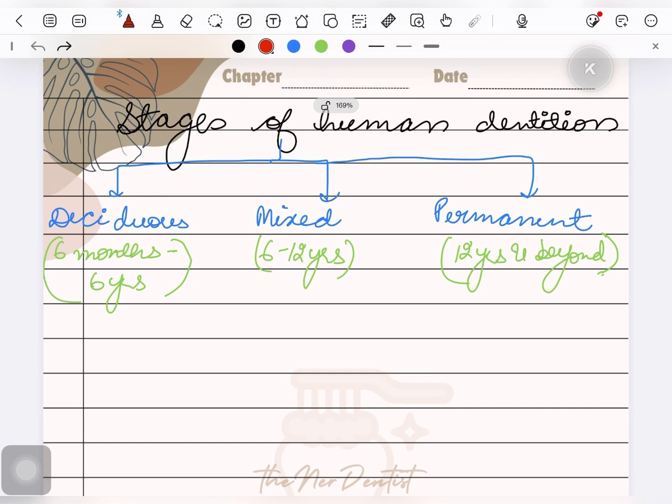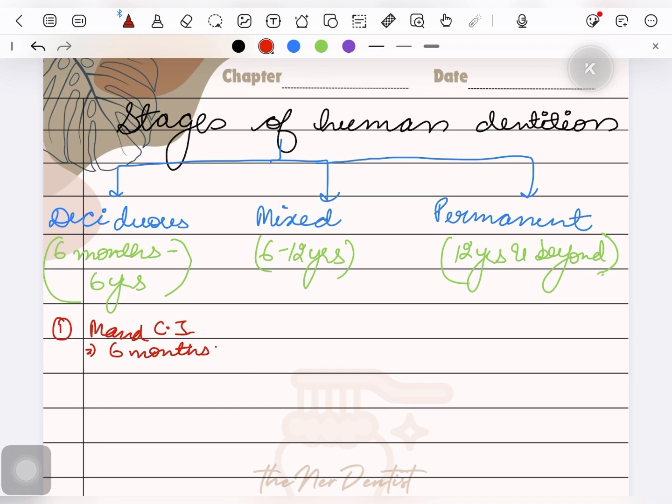Next topic is the stages of human dentition. There are 3 stages through which a human dentition develops. The first is the deciduous dentition period, second is mixed dentition period, and the third is permanent dentition period. The first, the deciduous dentition period, starts when the first tooth erupts into the oral cavity, and the first tooth that erupts into the oral cavity is the mandibular central incisor, which erupts at the age of 6 months. So this is when we can say that the deciduous dentition period has started.